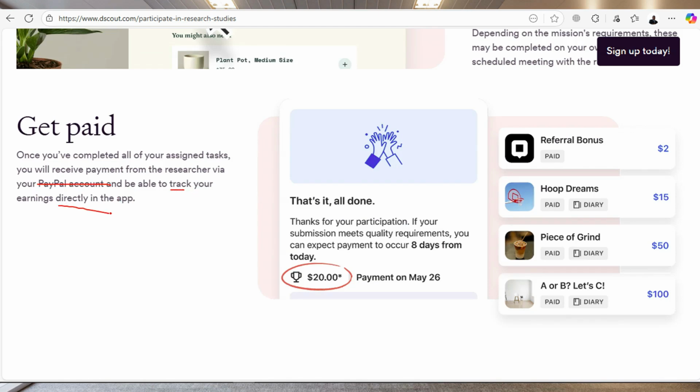So they do have an application, and you also get paid to refer people. And they said if your submission meets the quality requirements, right? So I think they have to evaluate your submissions after doing certain tasks. And if that meets the requirements, you can expect to get your payment within 8 days from the day that you did the task.